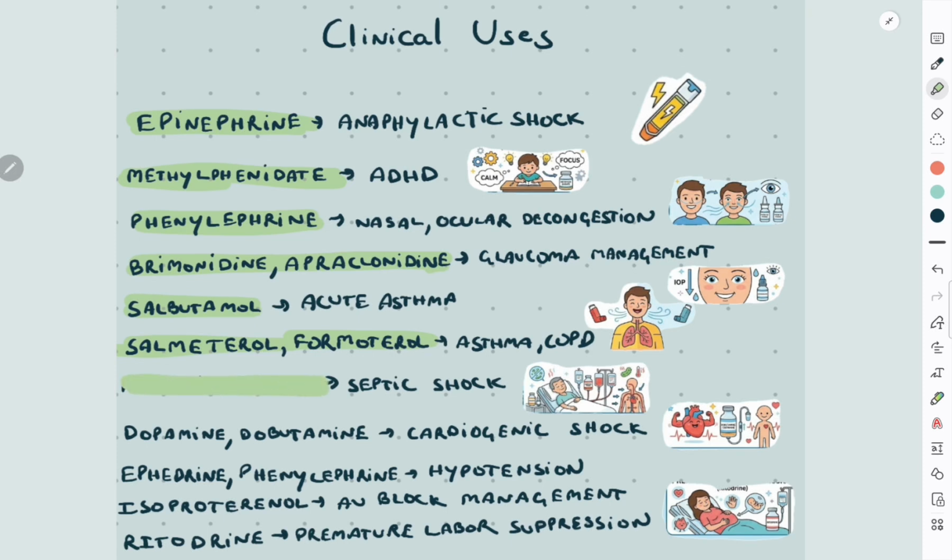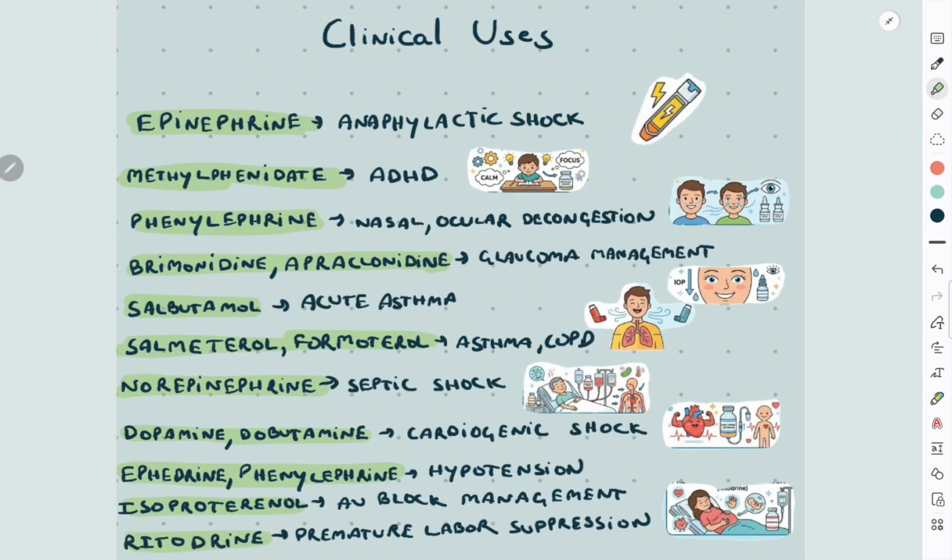Norepinephrine is the drug of choice for septic shock. Dobutamine and dopamine are used to treat cardiogenic shock. Ephedrine and phenylephrine are used for the temporary management of low blood pressure during anesthesia. Isoproterenol is used for AV block management.